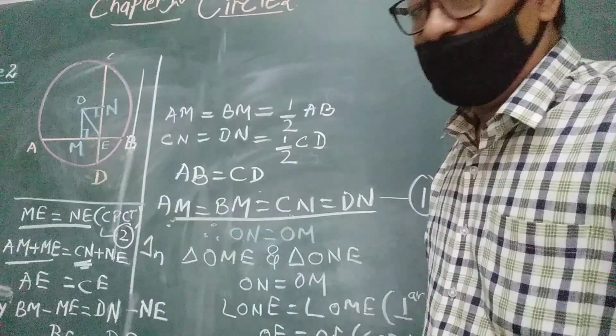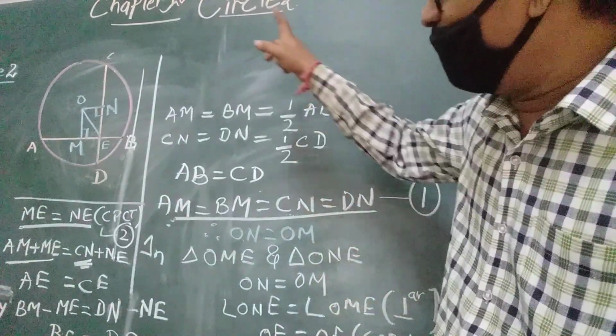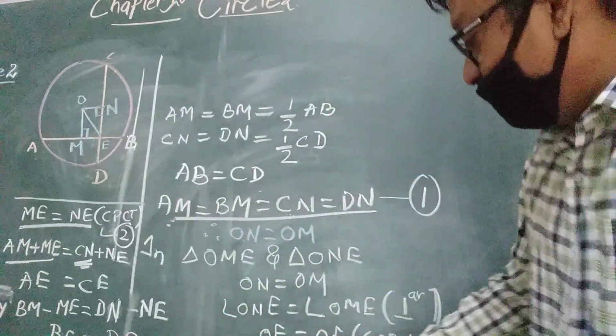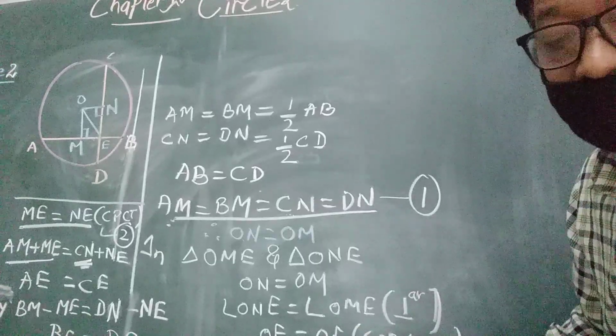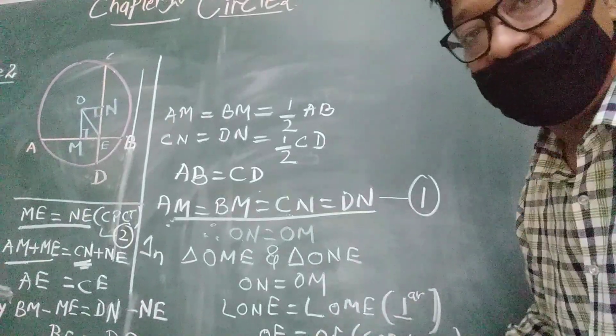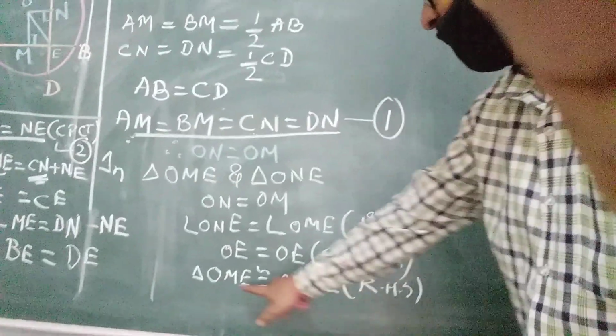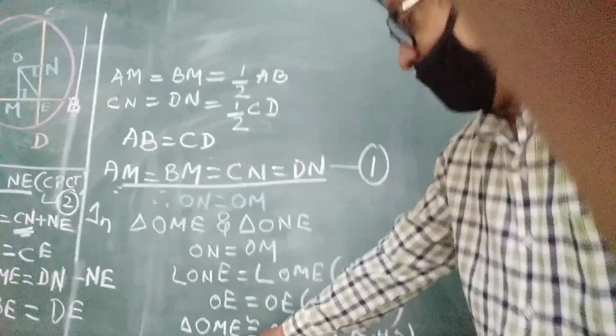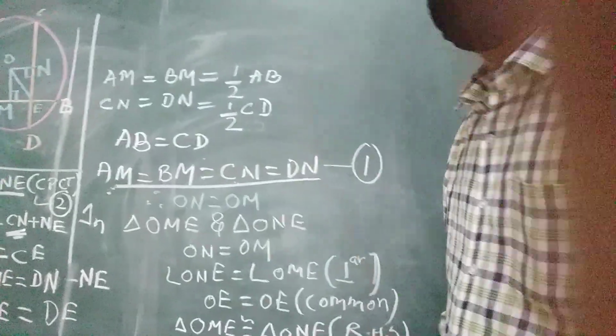So in question number 3, no need to repeat all the steps. Use what we had proved. Hence these two triangles are congruent to each other.